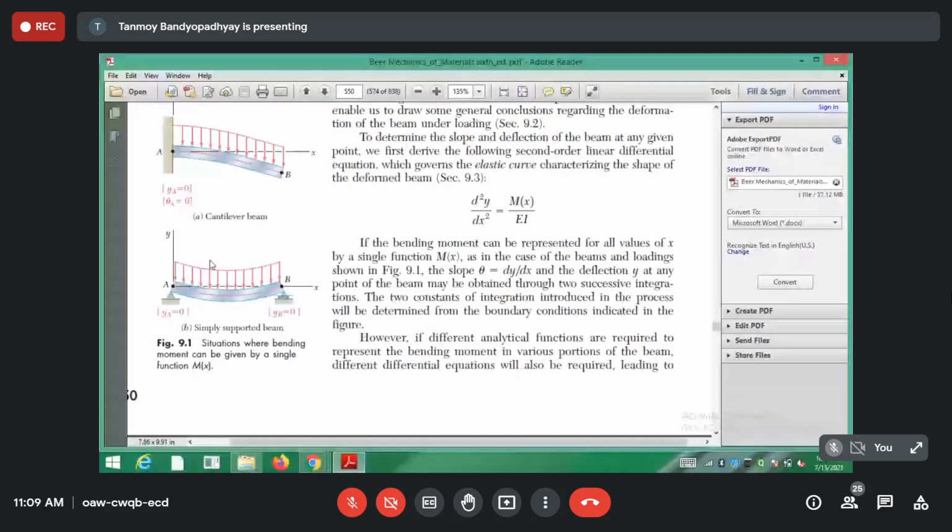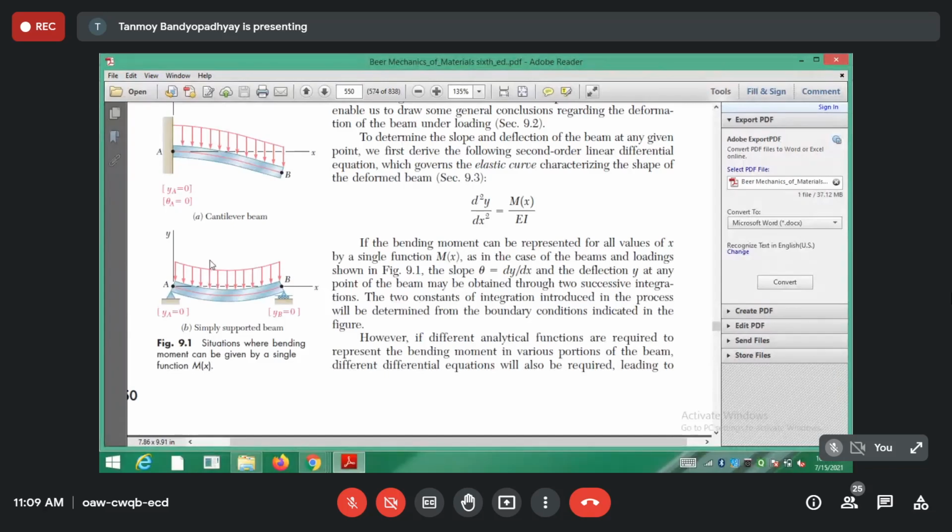So at the fixed end you will have the deflection equal to 0, and the slope is equal to 0. Now let's consider a simply supported beam. On a simply supported beam, you can see that at the left end the deflection is 0, but it can rotate. It is simply supported.